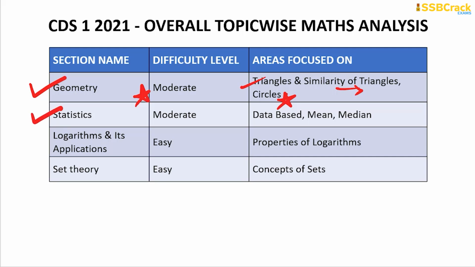Statistics based, this time the question fixed 10 in number had come, and most of the question were data based and the few questions on arithmetic mean and median concept, and that too the data was very simple and group data. So moderate level questions, some of the questions were easy also, I must say, for this topic statistics. Logarithms and its application based, the questions were easy, simply based on the properties of logarithms. And set theory based, there was hardly a question, easy level, which based on the concepts of sets.